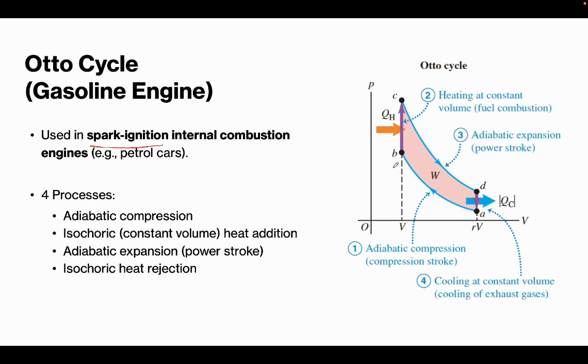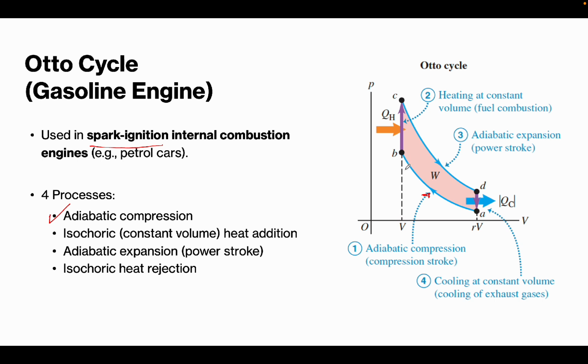We have four processes. Number one is the adiabatic compression, this one right here, from point A to point B.